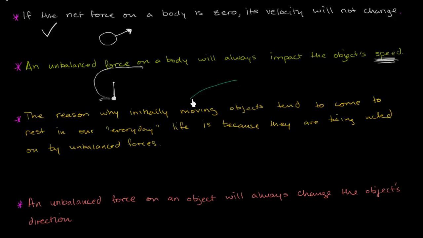So if that is some type of planet, and this is one of the planet's moons right over here, the reason why it stays in orbit is because the pull of gravity keeps making the object change its direction, but not its speed. Its speed is the exact right speed, so as it travels, so this was its speed right here. If the planet wasn't there, it would just keep going on in that direction forever and forever.